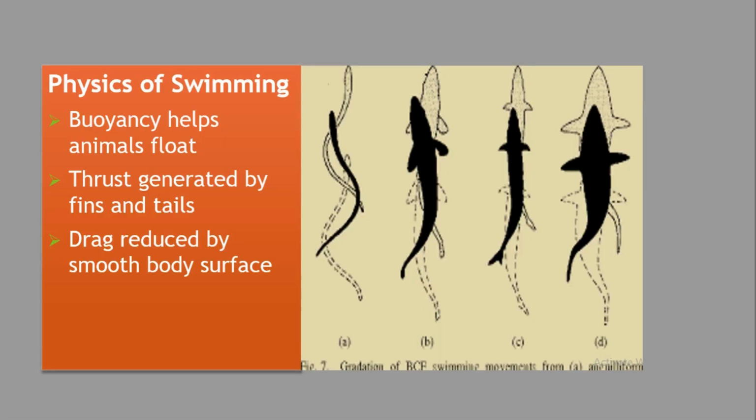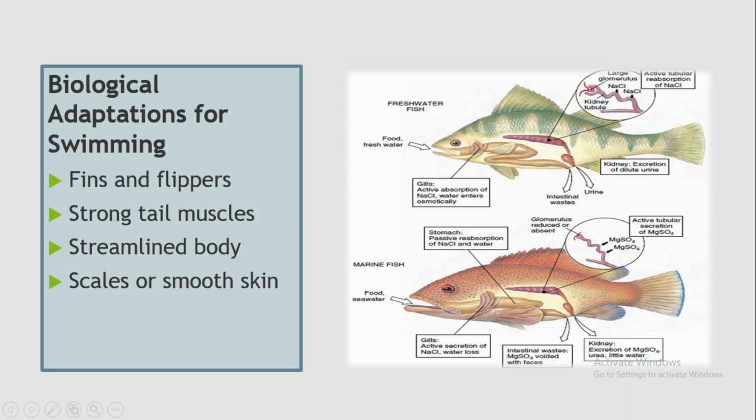For example, the physics of swimming: buoyancy helps animals float, thrust is generated by fins and tails, and drag is reduced by a smooth body surface. Biological adaptations for swimming are fins and flippers, strong tail muscles, a streamlined body, and scales or smooth skin.